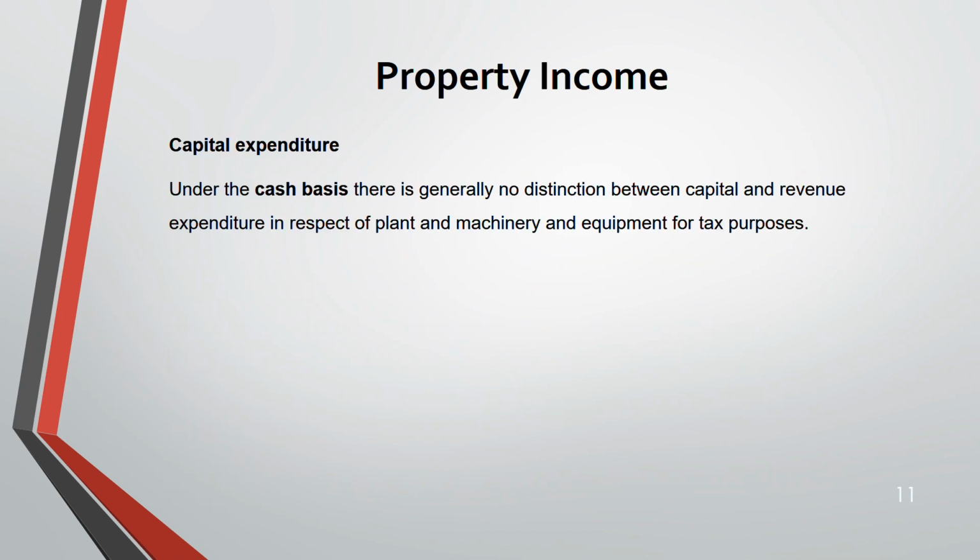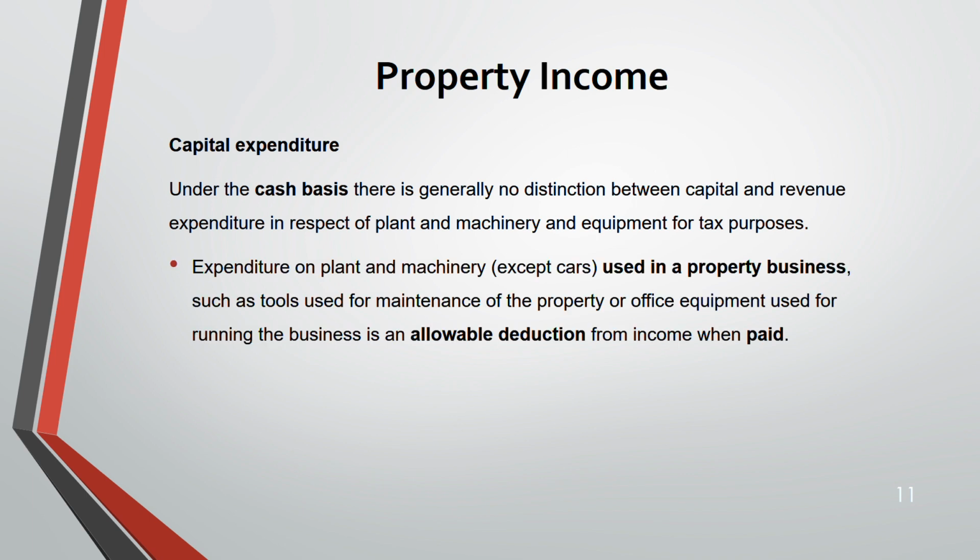Coming to the capital expenditure. Next, under cash basis, there is no difference between revenue and capital expenditure for plant and machinery. This is from the point of view of tax. So expenditure on plant and machinery, except cars, remember, exclude the car. We are only talking about plant and machinery.